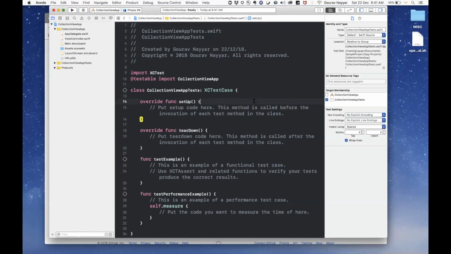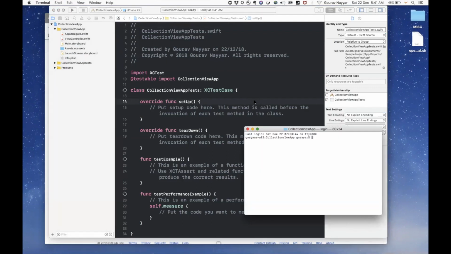Okay, let me open the terminal. I have shown the shortcut in the previous video. If you have not seen how you can open the terminal directly from your project Xcode window, please go and watch that. It will be very handy. So I have a shortcut, Command Option Shift T, and I'll have a terminal window directly pointing to the project.